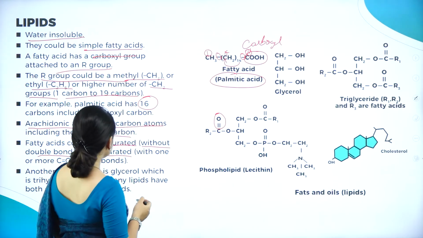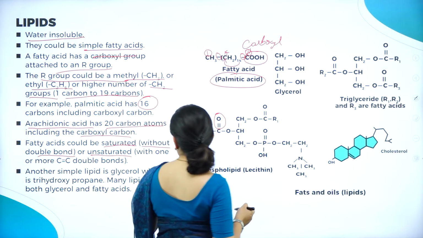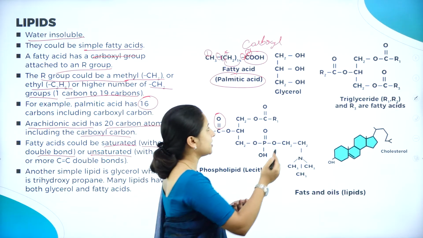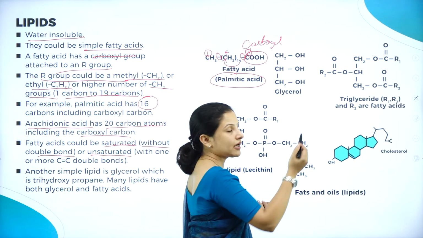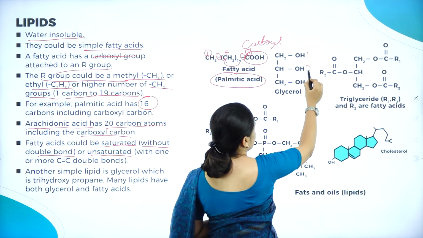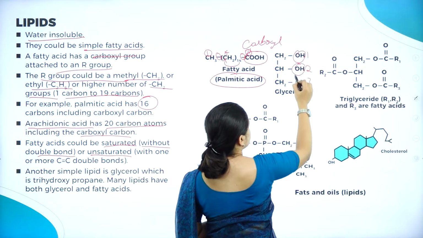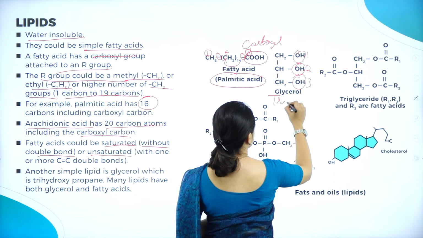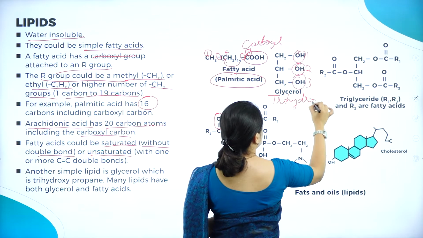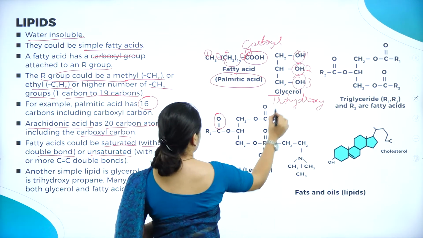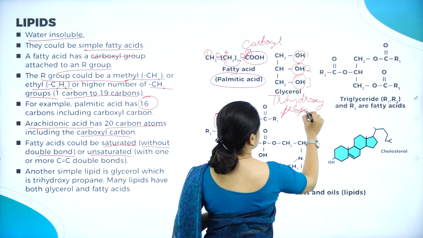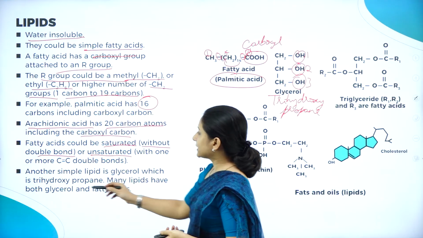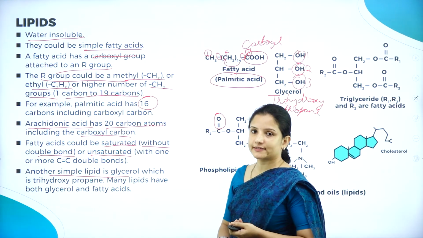Here is another simple lipid, that is glycerol. Glycerol is also called trihydroxypropane. Why trihydroxy? It has 3 hydroxyl groups: 1 hydroxyl, second one, third one. So glycerol is also called trihydroxypropane, and it is one more example of a simple lipid.